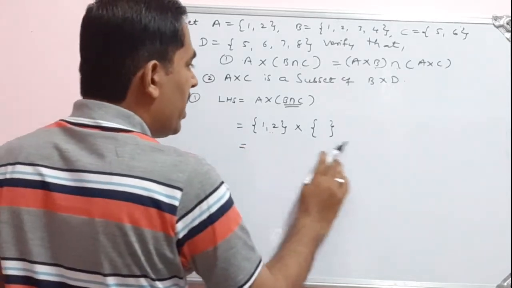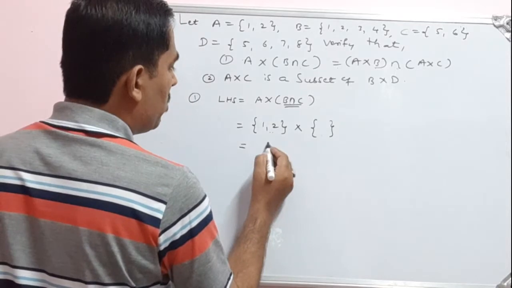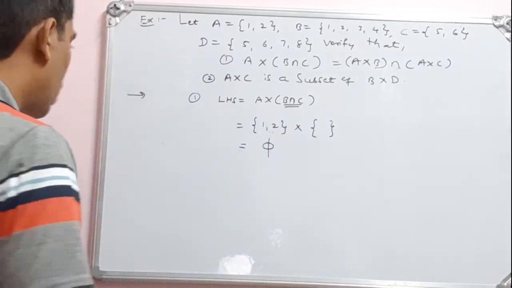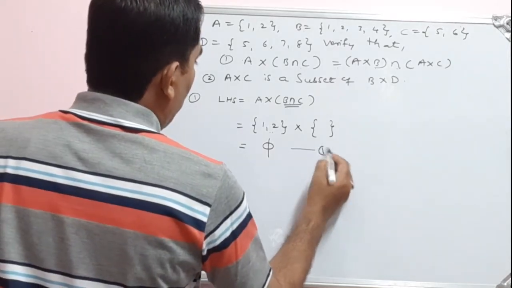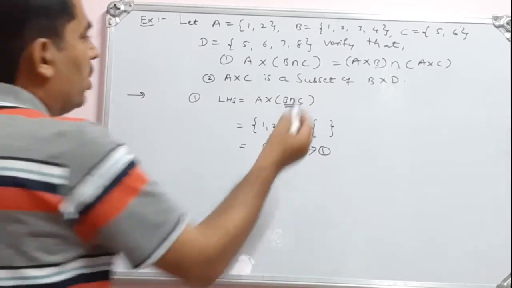Can I write any ordered pairs? Here there are no elements, so there is no question of writing ordered pairs. So this will also be the empty set. Let us call this equation 1. So this completes our LHS.